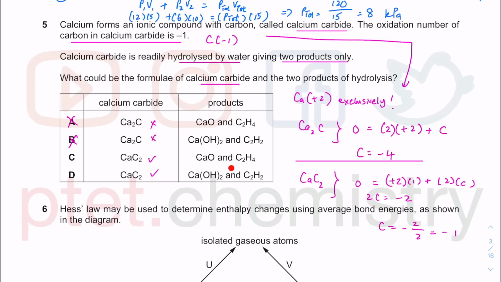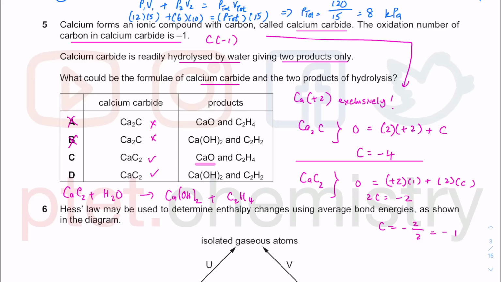In terms of the products, we need to think about the hydrolysis. So calcium carbide, CaC2, plus H2O, we need to try and balance the equation. You will never ever get calcium oxide on its own, because calcium oxide can dissolve in water to give you calcium hydroxide. So I think C must be wrong, but let's just write an equation for option D, and see whether we can convince ourselves that is the answer there.